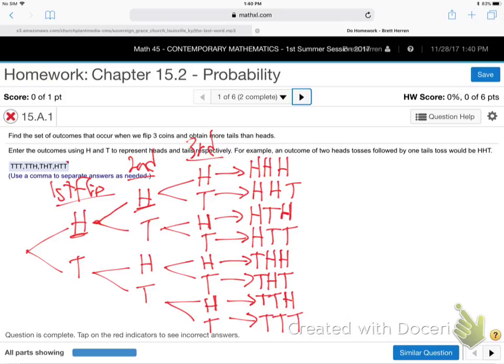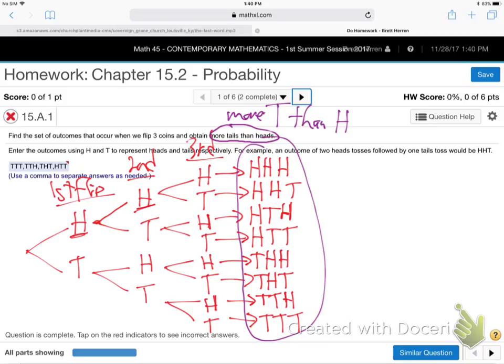Okay. So now what's their actual question? They say, more tails than heads. More H than T, or more T than H. More tails. And so among these 8 results, these are the 8 different things that happen. Which of them have more tails than they do heads? Those ones had the most tails.